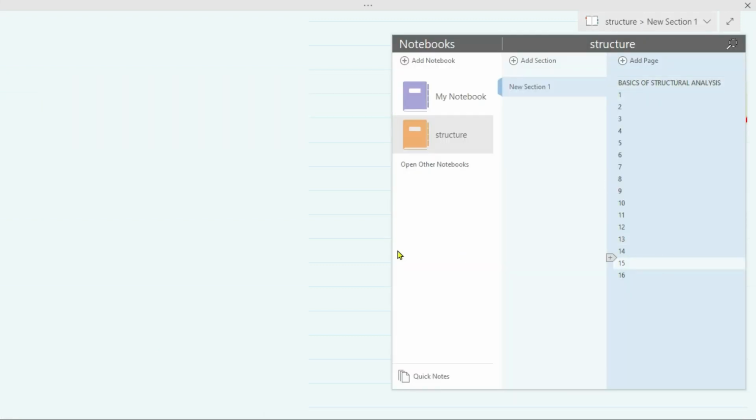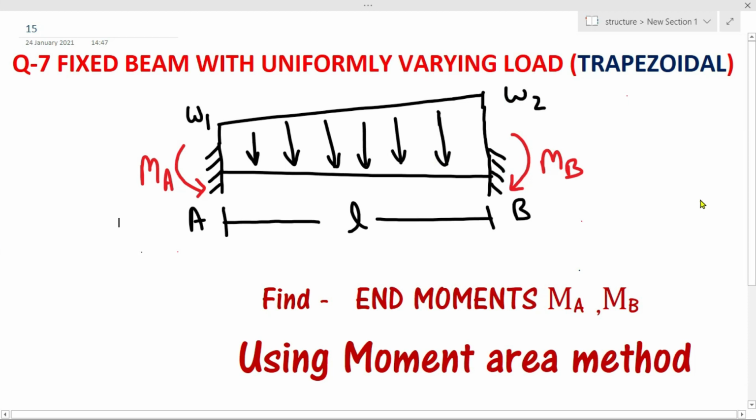Today in this video we are going to find the fixed end moment of a fixed beam having a trapezoidal uniformly varying load.